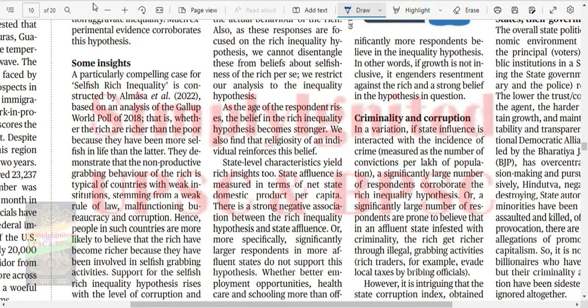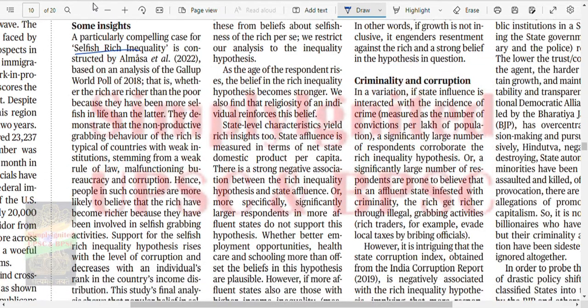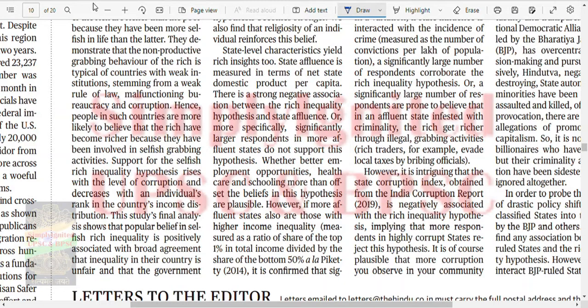The case for selfish inequality is constructed in this paper based on the analysis of the Gallup World Poll of 2018. That is, whether the rich are richer than the poor because they have been more selfish in life than the latter. They demonstrate the non-productive grabbing behavior of the rich in typical countries with weak institutions stemming from weak rule of law, malfunctioning bureaucracy, and corruption.